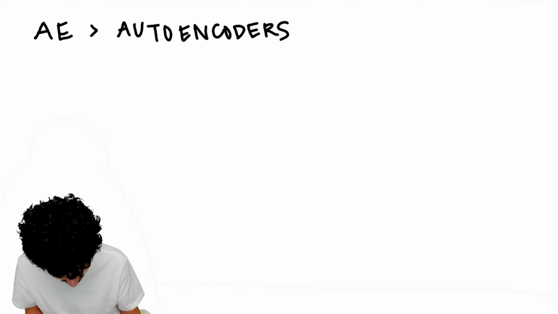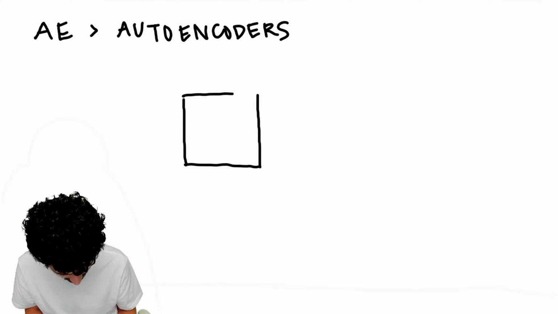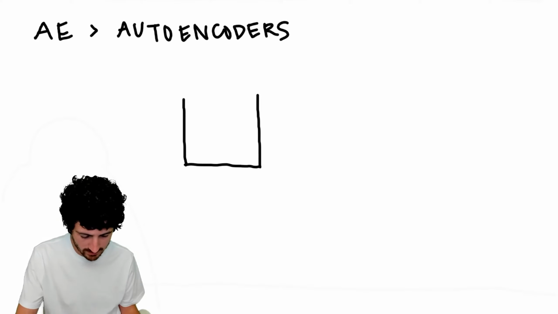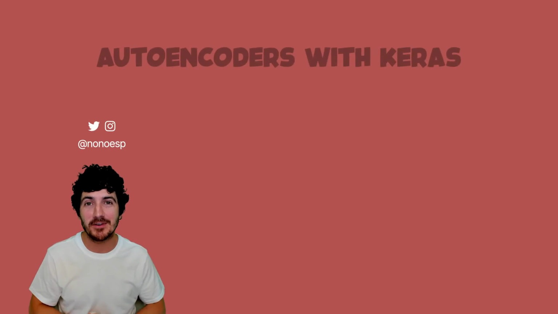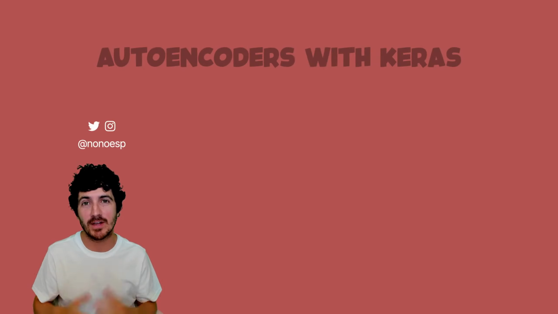So an autoencoder means that we have an image, and if we go back one step. Hi everyone, it's Nono here, and this is an overview on autoencoders.